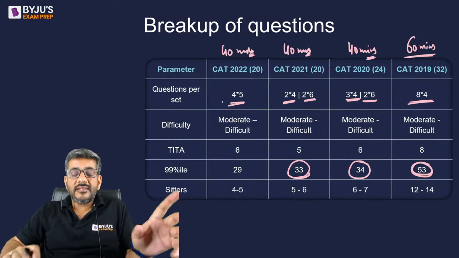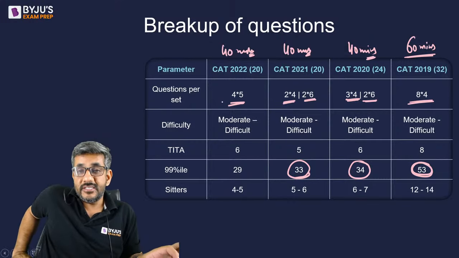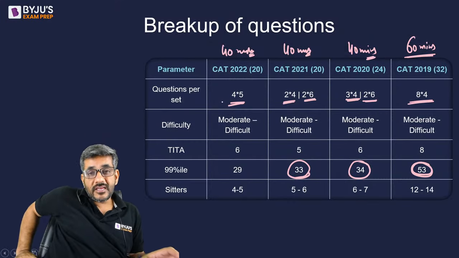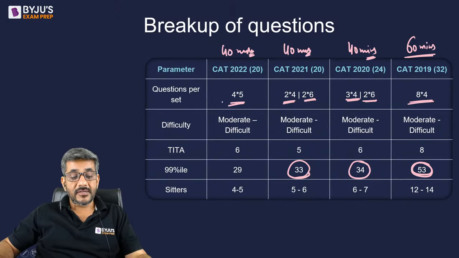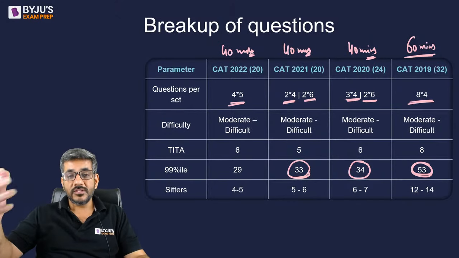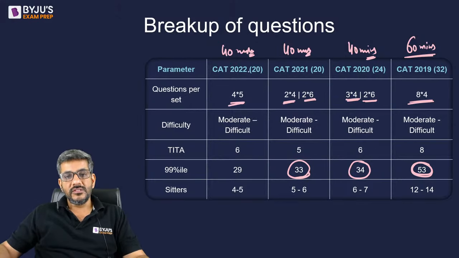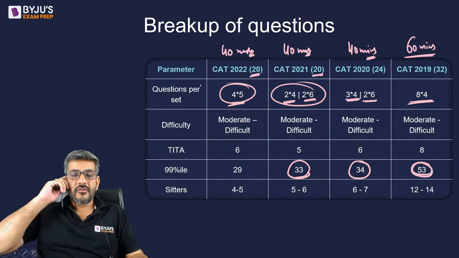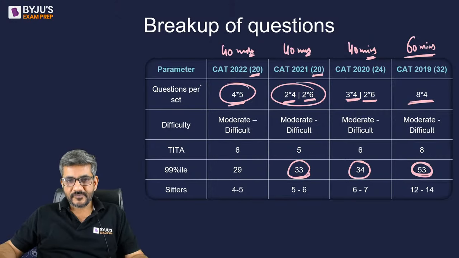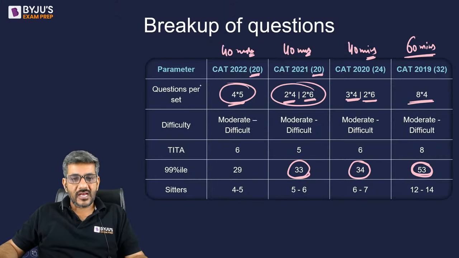So if you look at the composition of the section, it has actually changed every year in the last 4 years, right? After 2019, 2020 was different, 2021 was different, 2022 was different. Though in these 2 years, the number of questions has been the same, the number of questions in each set got changed from 2021 to 2022. So that's the structure of the last 4 years.